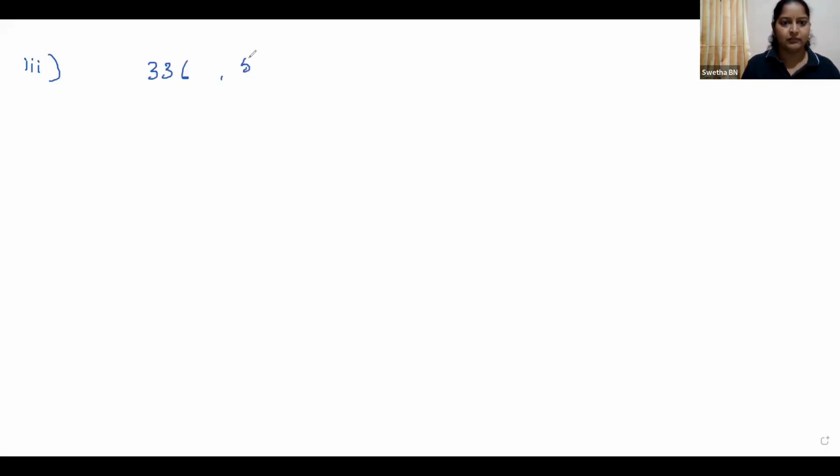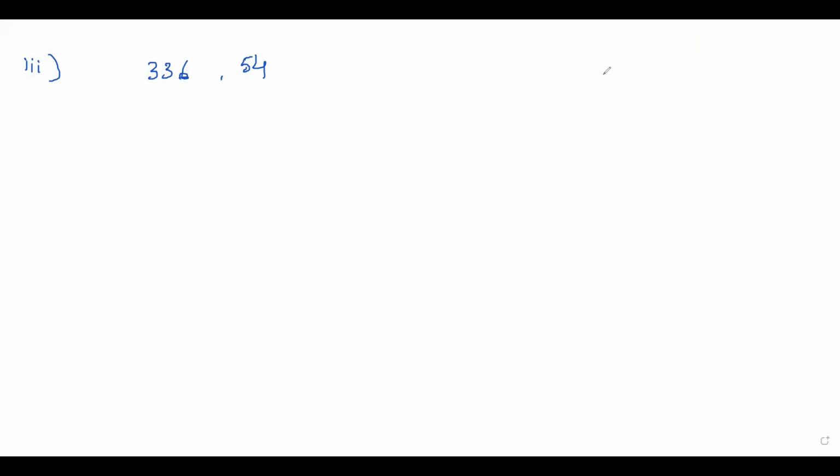336 and 54. Which lesson are they doing in school, Shreya? How many chapters are completed? Ma'am, 2. Okay, which are the two chapters? Ma'am, arithmetic progression and triangles. Triangles. Okay, what about Panchami? Ma'am, 3 chapters: linear equations, real numbers, and polynomials. Okay.